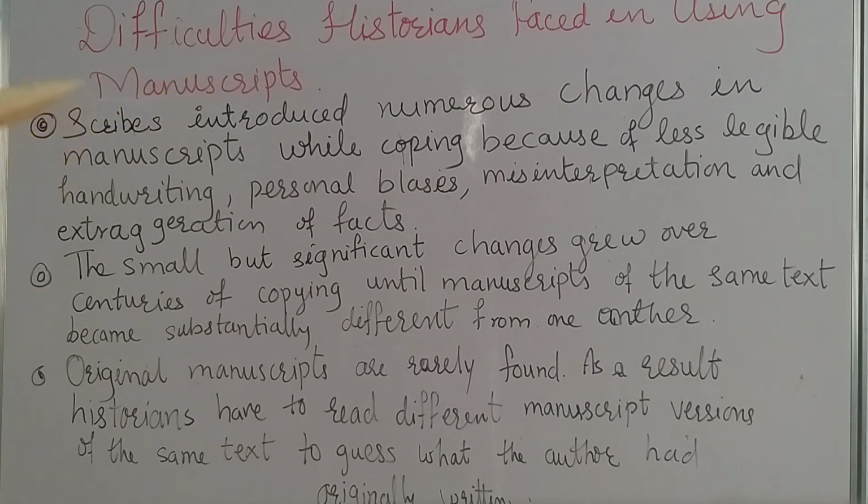So it was very difficult for historians to understand what is the original manuscript. Scribes used to introduce numerous changes in the manuscript while copying, because sometimes they were unable to understand. Sometimes they did not understand the handwriting, or sometimes they misinterpreted, or sometimes they wanted to give more and more extravagant facts.